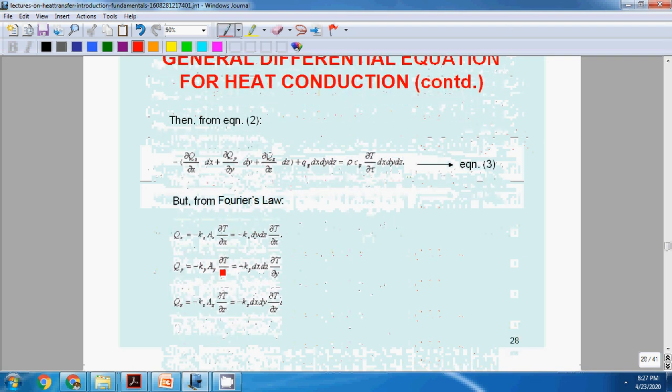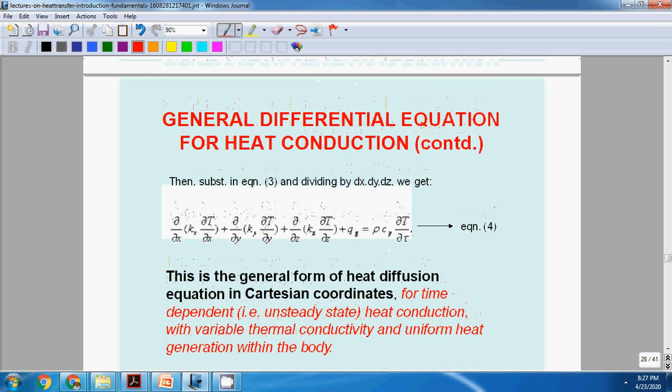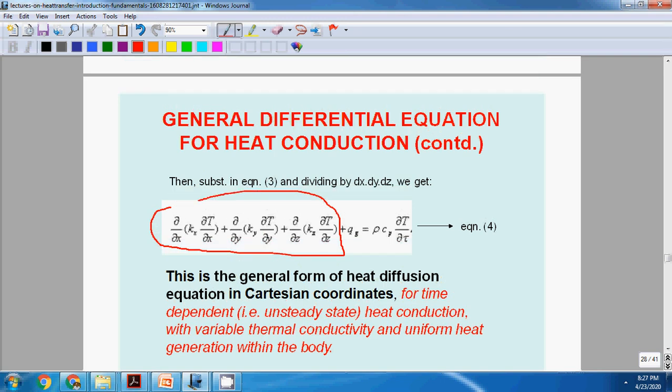Here we'll get this equation. The first term is called the diffusion term, the second term is called the source term, and this term is called the transient term.